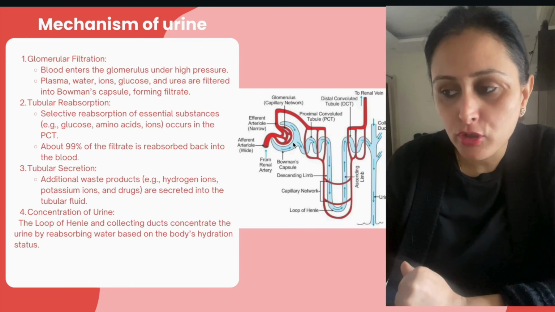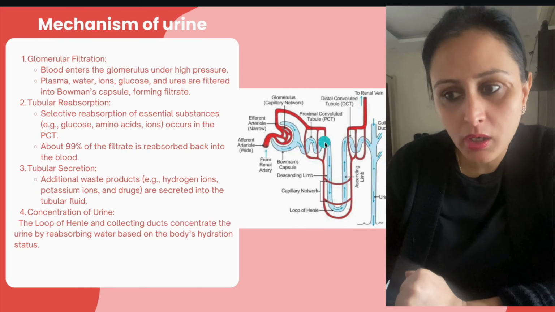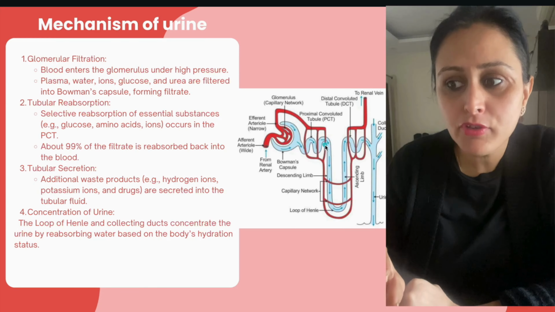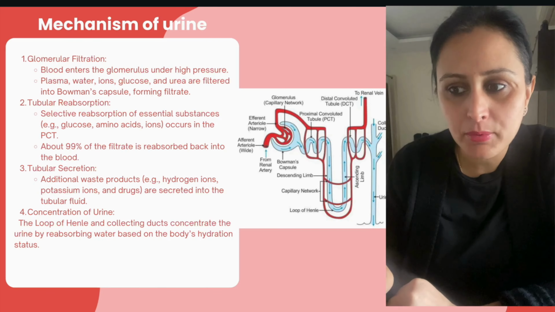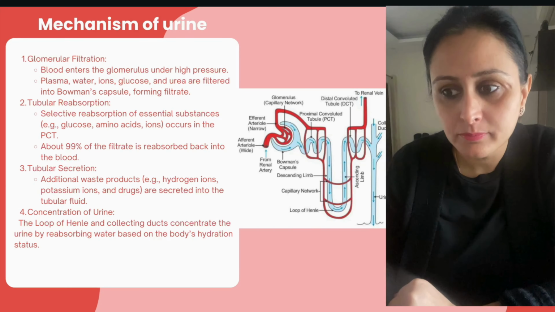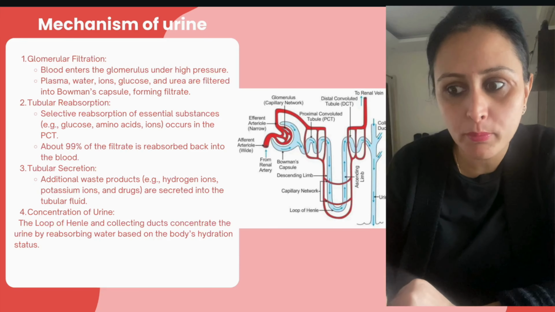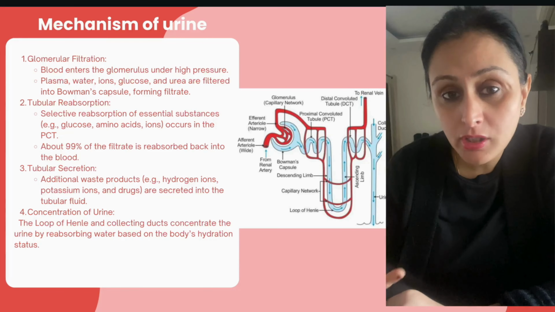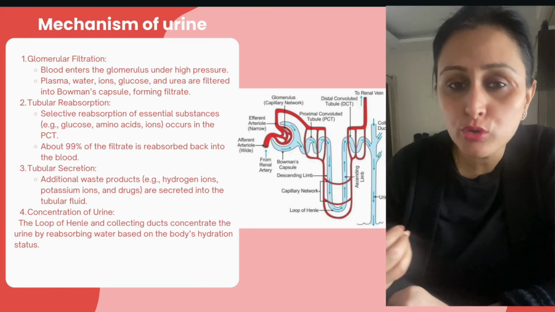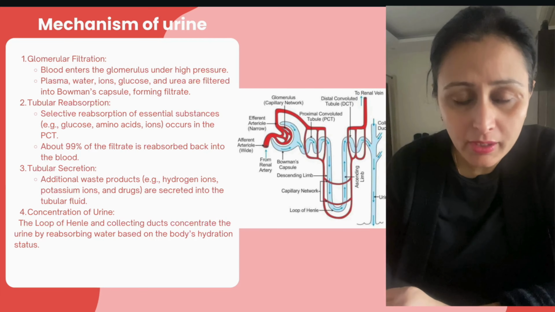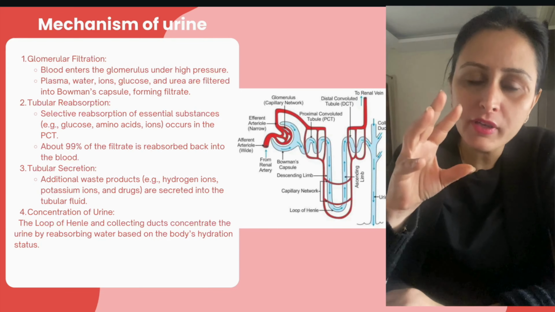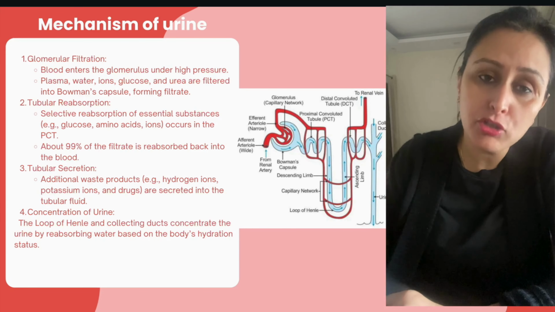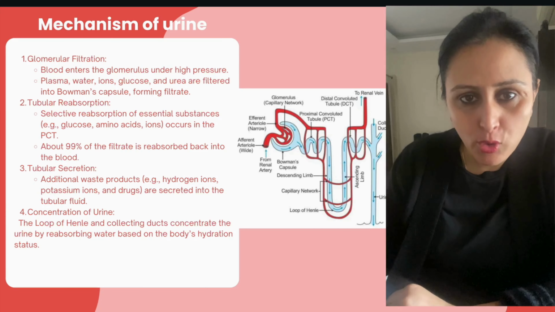ट्यूब्यूलर रीअब्जॉर्प्शन का काम कहाँ शुरू हुआ? In the PCT. Selective reabsorption of essential substances like glucose, amino acids occurs in the PCT. About 90% of the filtrate is reabsorbed back into the blood, ठीक है, क्योंकि essential amino acids and glucose should not get out of the body, right? So majority of it gets reabsorbed and eventually goes back to the same process again.